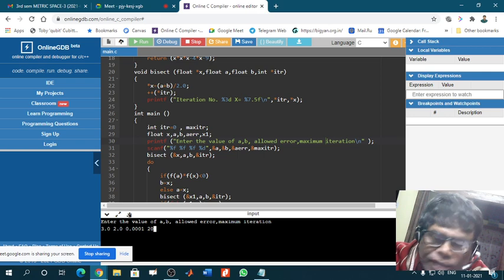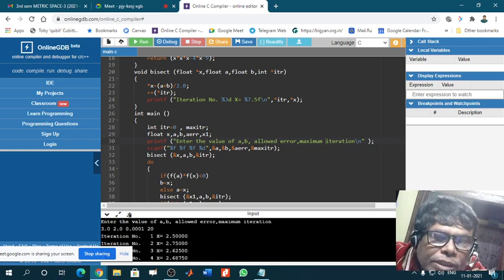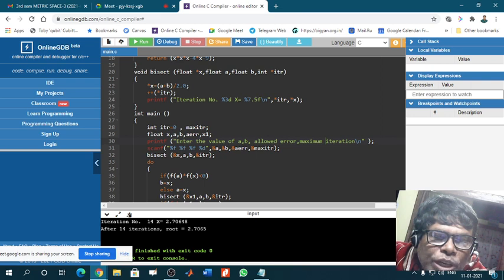Okay, then enter. You see the result: iteration number 1 is 2.50, iteration number 2 is 2.75, and this way. So after 14 iterations, the root is this. Why is it written?